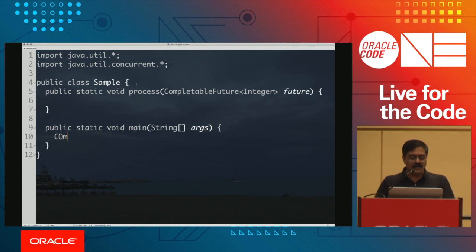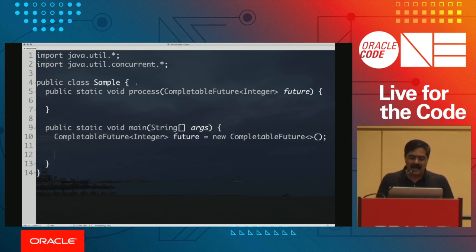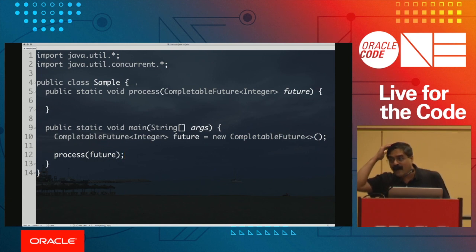So now I'm going to say completable future of integer, a future is equal to new completable future. Notice I created an empty future object right in here. Then I pass it to the process method and ask it to do some processing with it. Well, the process method is going to form the pipeline for us. So notice what I'll do here.